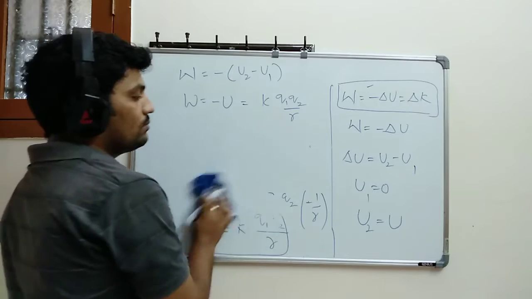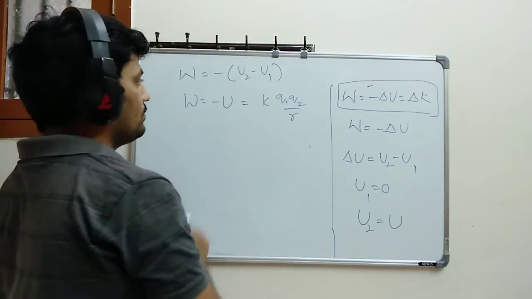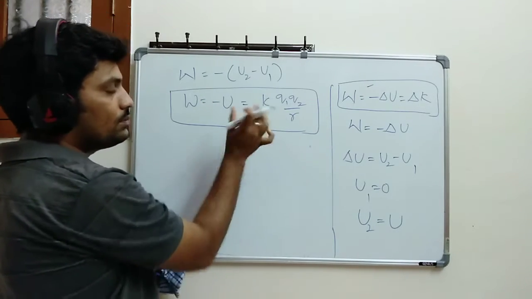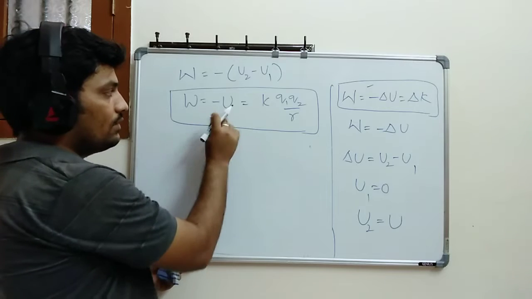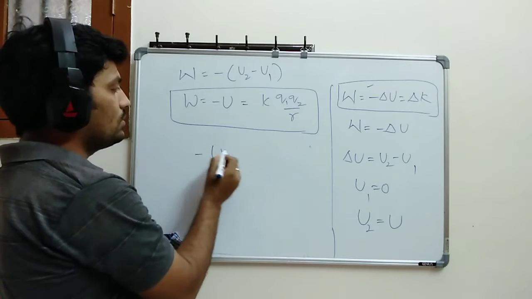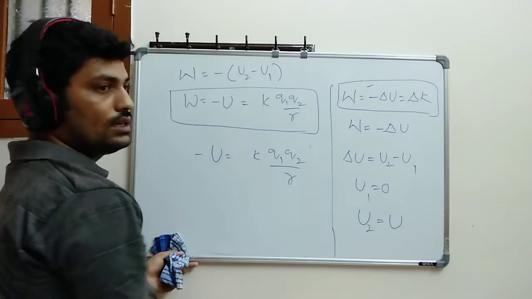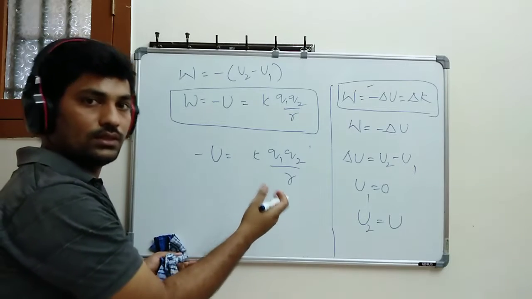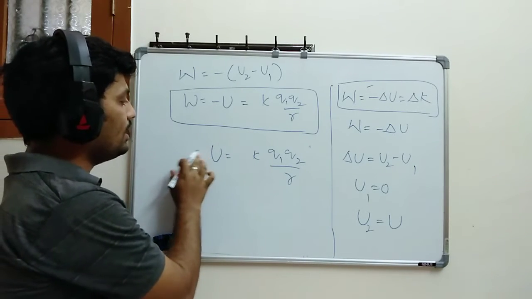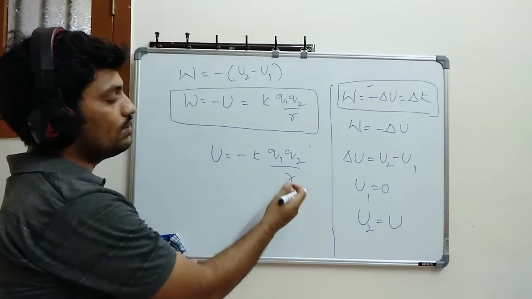Okay. One more simple thing you can do here. From this relation, if I take these two terms equal, then what can I write? Minus U is equal to K into Q1 Q2 divided by R. If minus goes to that side, you know already, it will be U equal to minus K into Q1 Q2 divided by R.